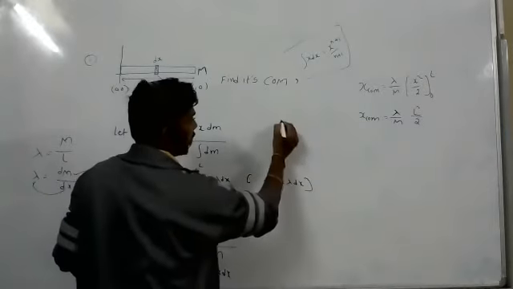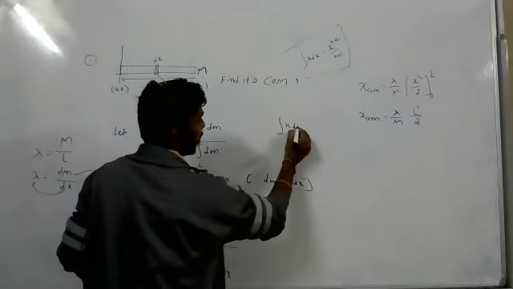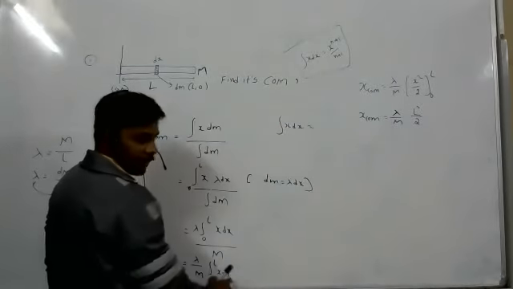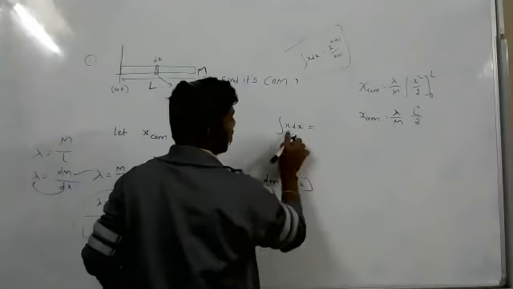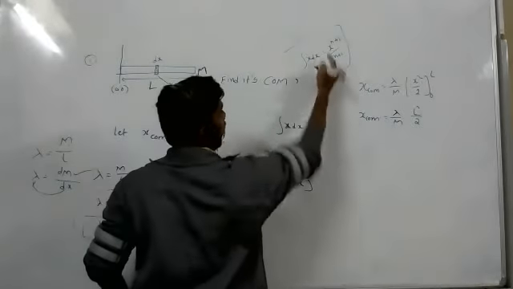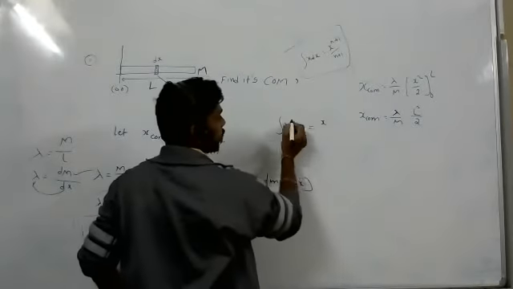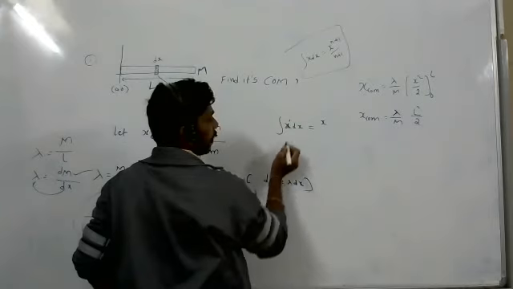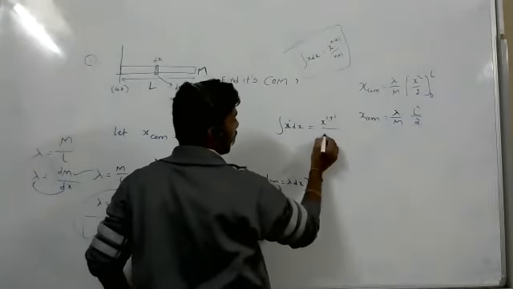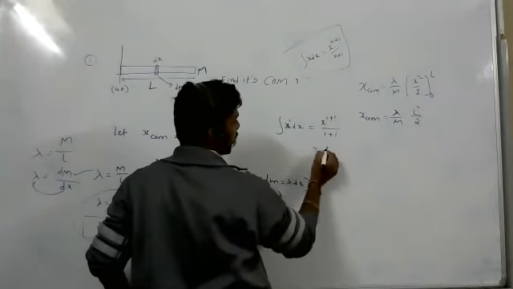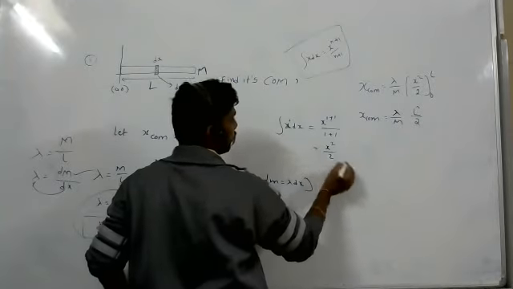Integration of x dx, okay? So I understood. Integration of x dx formula: x to the power of 1 plus 1, by 1 plus 1. You will get x to the power of 2 by 2.